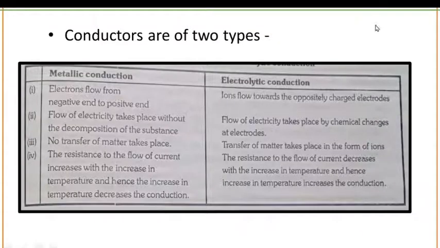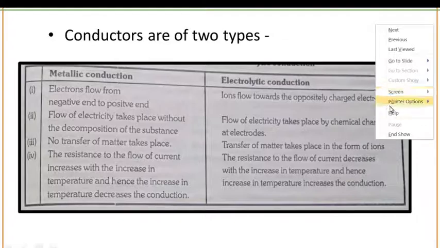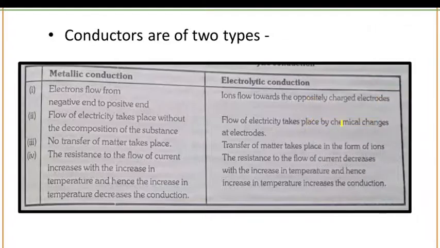Now in electrochemistry, conductors play a very important role. There are two types of conduction found in electrochemistry. Number one is metallic conduction and number two is electrolytic conduction. In case of metallic conduction, electrons flow from the negative end to the positive end. In case of electrolytic conduction, ions flow towards the oppositely charged electrodes. Okay?